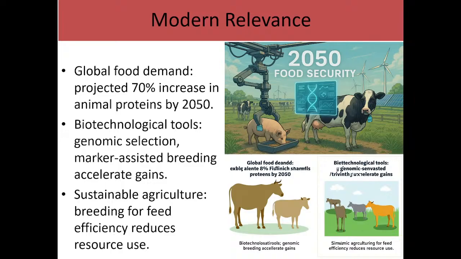Then another one is sustainable agriculture. So the modern relevance up to today is breeding for feed efficiency, which reduces the use of feed. And if you look at the screen here, we see that by the year 2050, there is going to be an increase in global food demand as well as other things. That is one of the reasons why animal breeding is still very relevant in modern days.